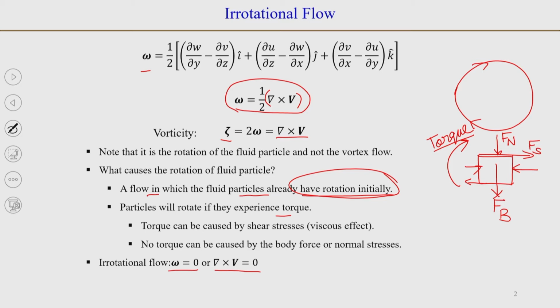As we just discussed, for the fluid particle to rotate, there should be some viscous effect in the fluid, or it should be rotating initially. Now, there is no viscous effect present in an inviscid flow, and if the particles are not rotating when the flow started, then inviscid flow will be irrotational.